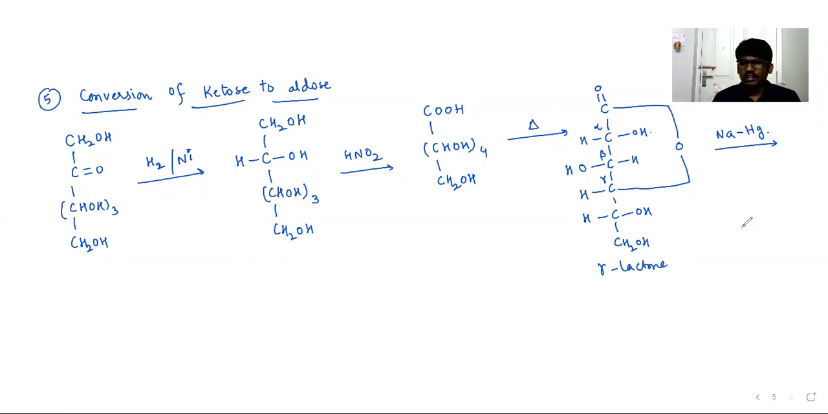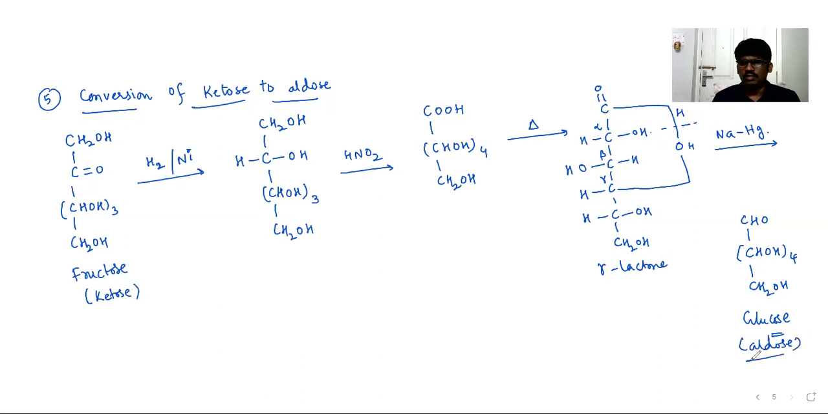Then upon reduction, you are going to get CHO. As I told you, this bond will break. H will be added here, H will be added here. CHO, CHOH 4 times, CH2OH. This is glucose. So this is fructose. We have converted ketose into aldose. Ketose has been converted into aldose, right? So this is the conversion that can be given for ketose to aldose.